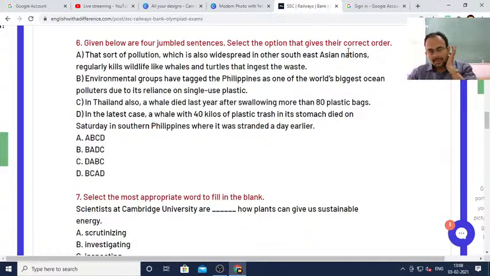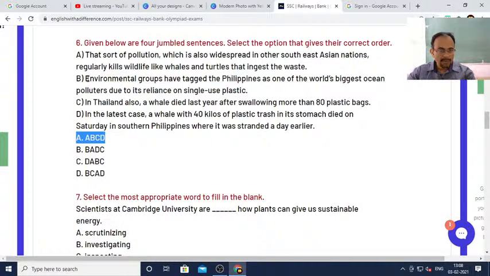Serious students, let me give you some hint. Like that sort of pollution, in the very first sentence we cannot have that sort of pollution. That is, options starting with A can be ruled out. So this number A can be ruled out. This is not the correct option because no description can start with that sort of pollution. Okay, it requires a reference, right? So the option starting with A has been ruled out.